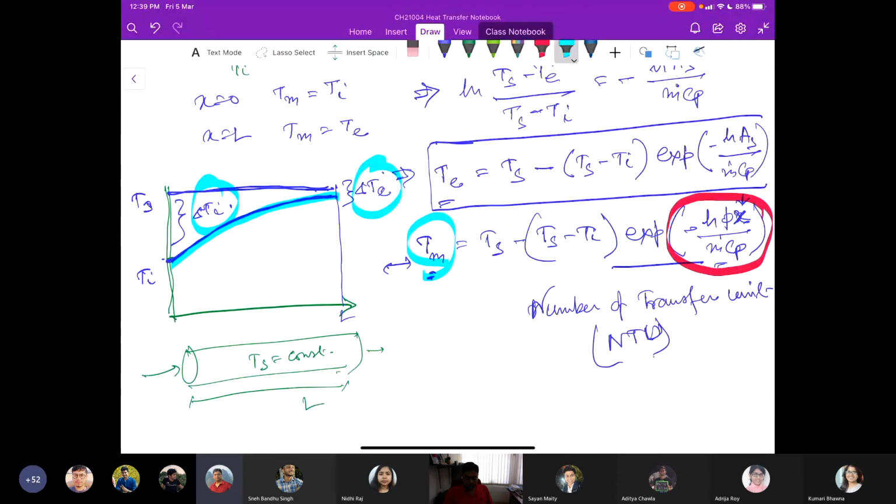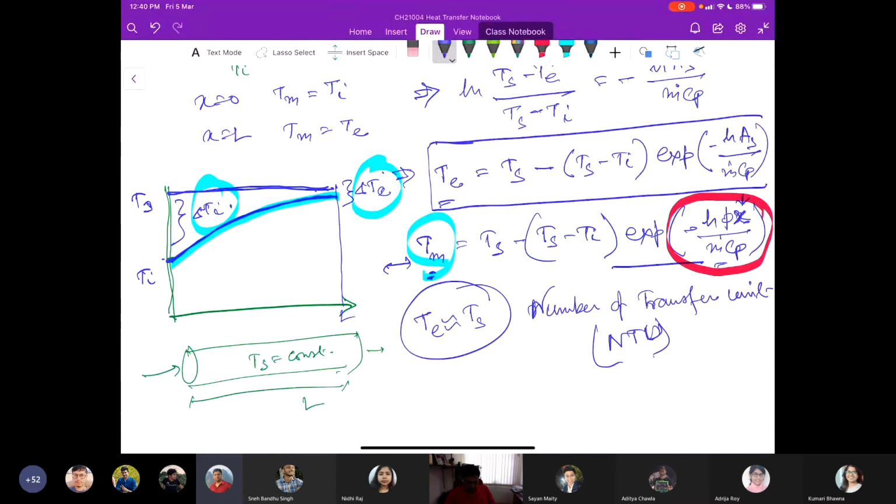The boundedness of the problem is that the fluid temperature would never cross the surface temperature. That's unphysical also. At the max, it can be almost equal to the surface temperature.